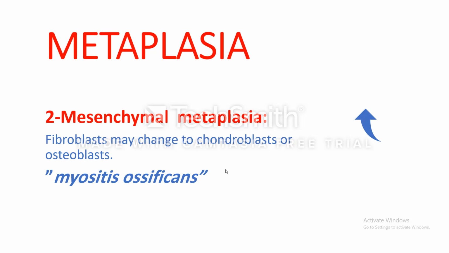But in fact, myositis ossificans occurs in areas of hemorrhage in the muscle, intramuscular hemorrhage due to trauma. Severe trauma causing intramuscular hemorrhage may cause the fibroblasts between the muscle fibers to change into chondroblasts or even osteoblasts, forming some bone or some cartilage within the muscle. And we call this myositis ossificans.